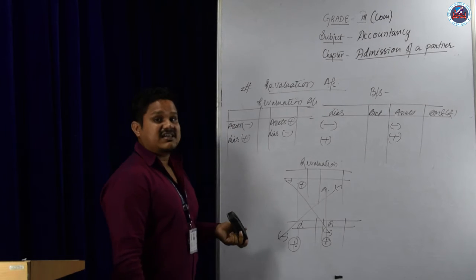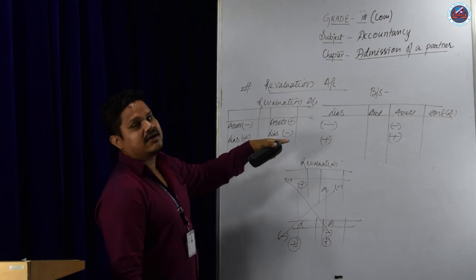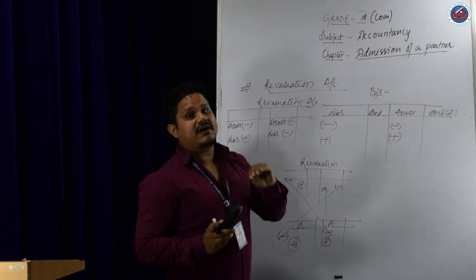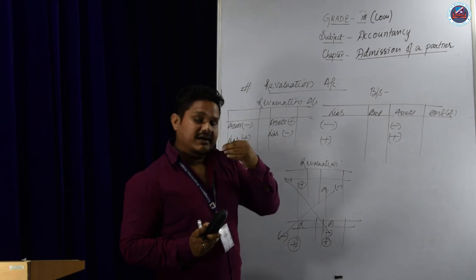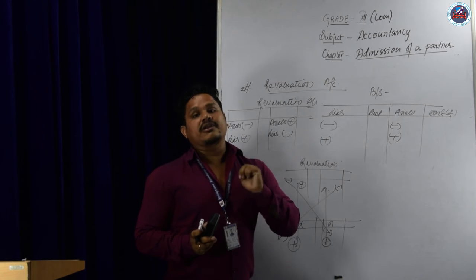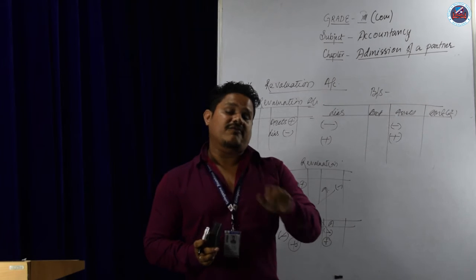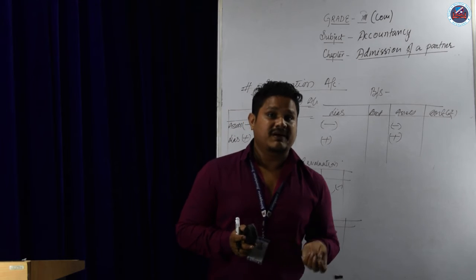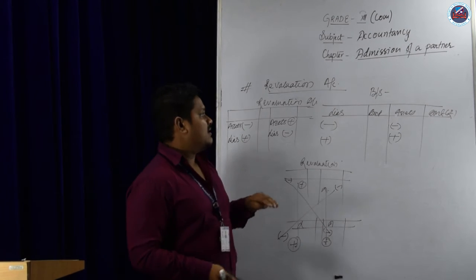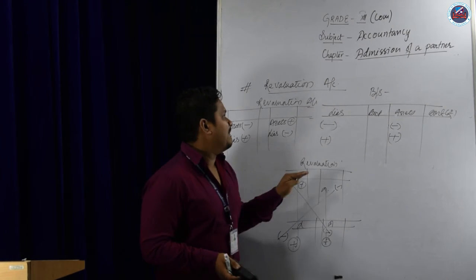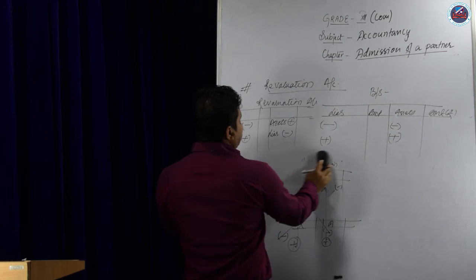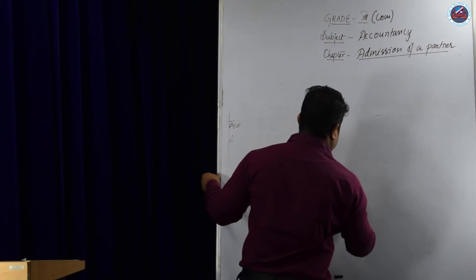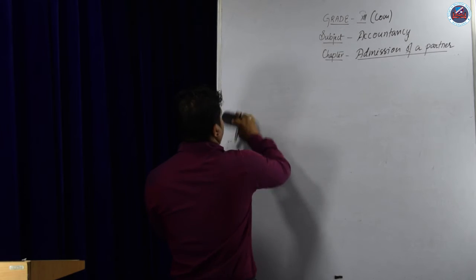Now I will explain the journal entries regarding this. Whenever a new partner joins the business, we have to prepare the revaluation account, the partners' capital accounts, and a new balance sheet of the firm, because the old balance sheet will be cancelled, and a new balance sheet and new deed will be prepared when a new partner is admitted. So what will be the journal entries for revaluation of assets?